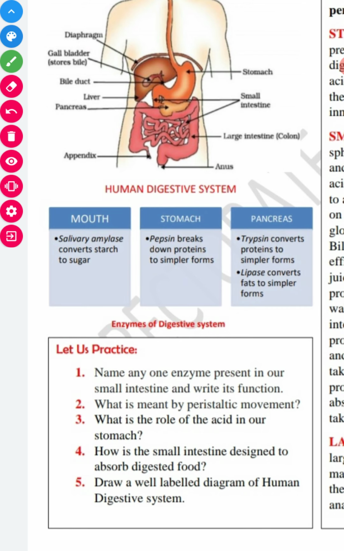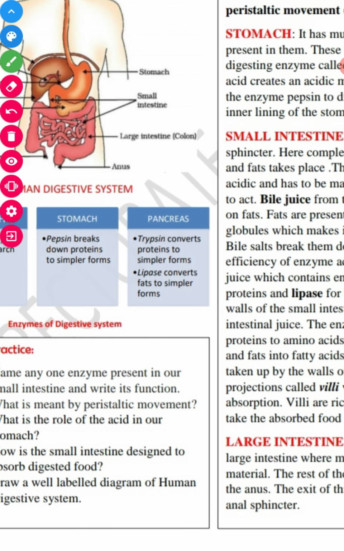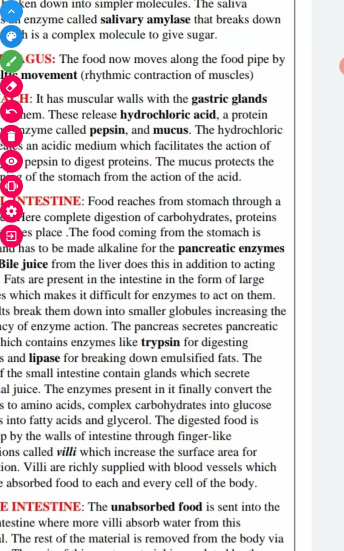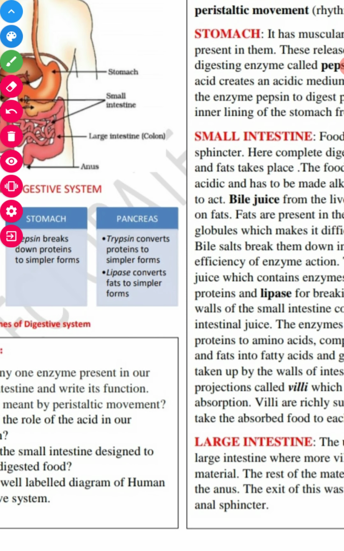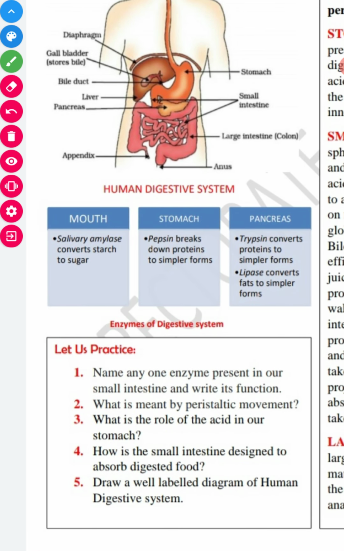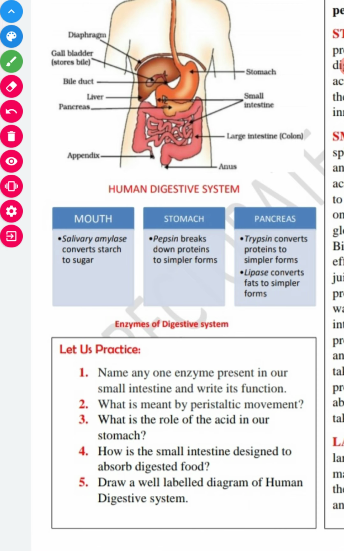See, the next question we have: what is the role of acid in our stomach? I told you it's a very simple question. HCl provides the acidic medium for pepsin to get activated and start digesting protein, and also kills the microorganisms present in the food. This is the role of the acid released in the stomach, right?